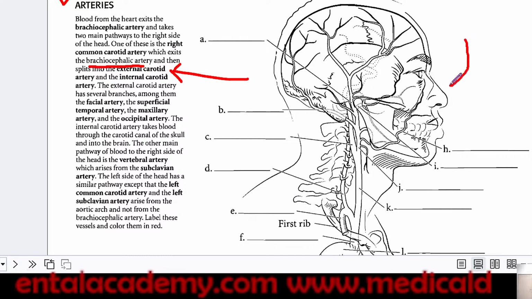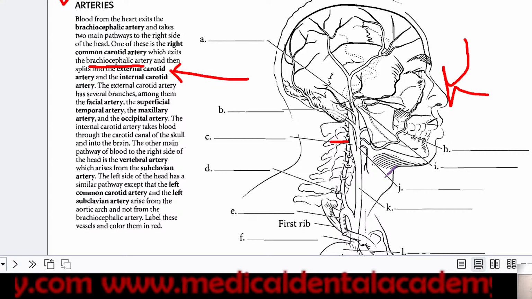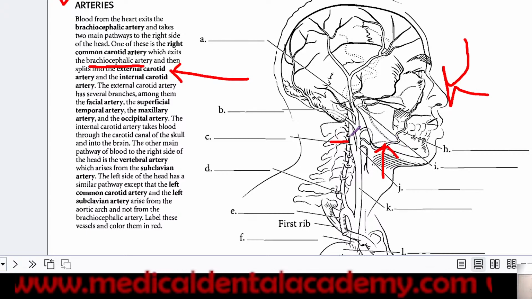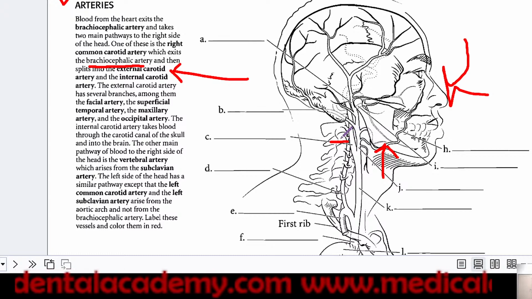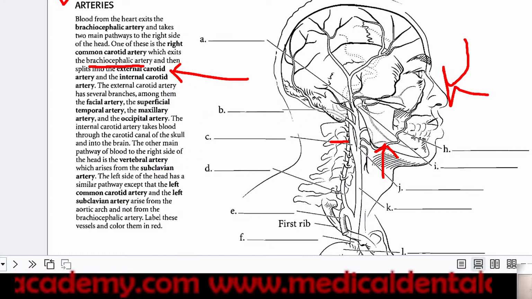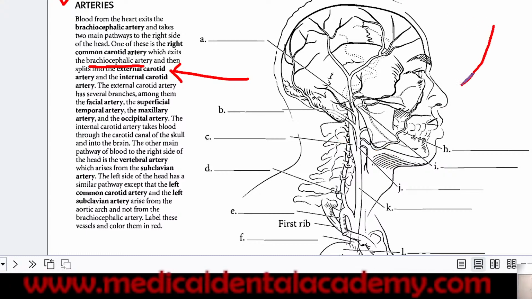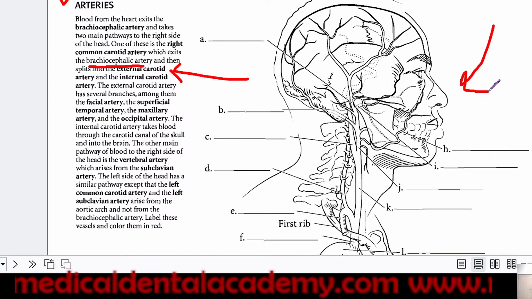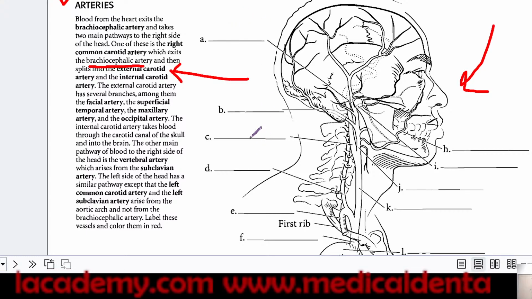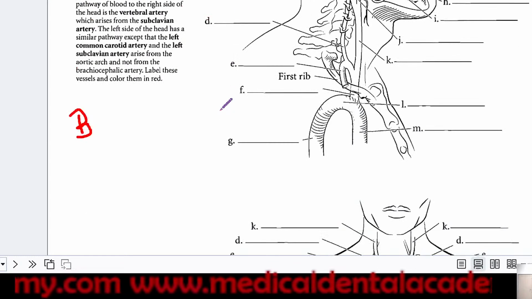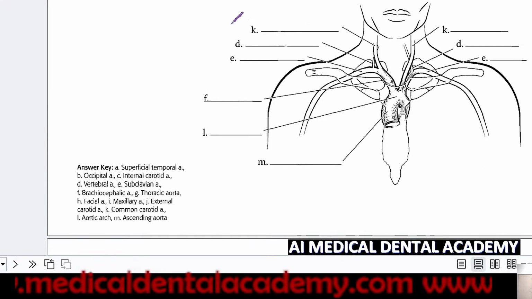So you have to do these diagrams and understand this. This is the level, this is the bifurcation level, this is the lingual artery, this is the internal carotid artery, this is the occipital artery. All these things you have to label, and then you can understand this anatomy. Nowadays, what happens in the exam? They will ask you this question: what is the labeling of artery number B? In the same way, in the frontal view, you have to answer all this.